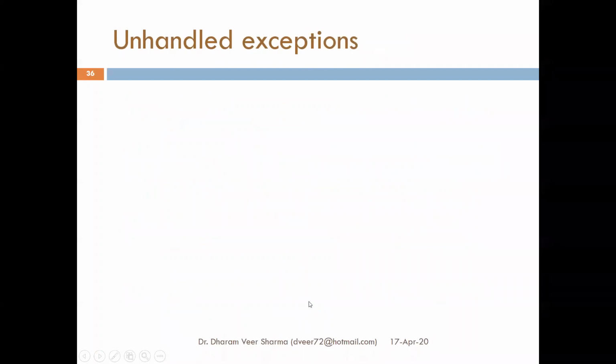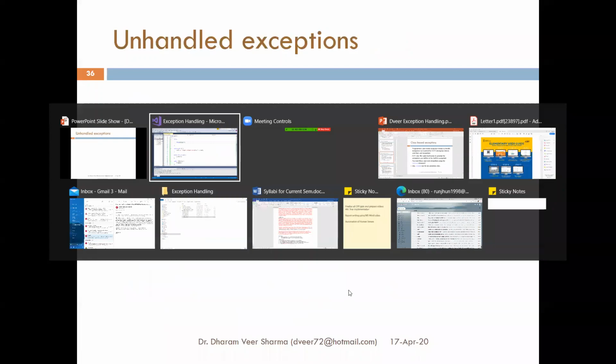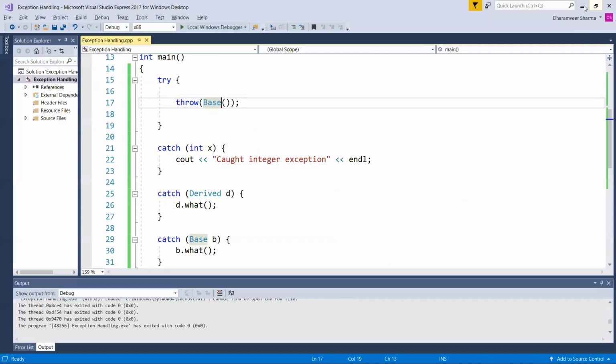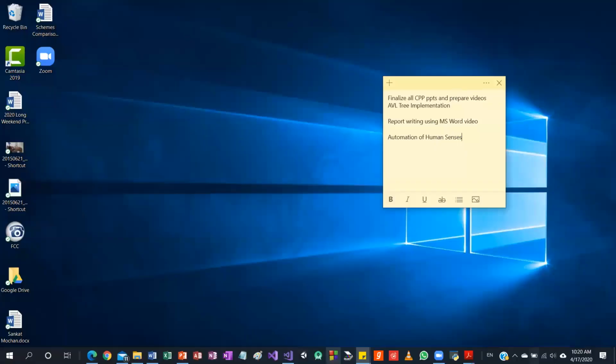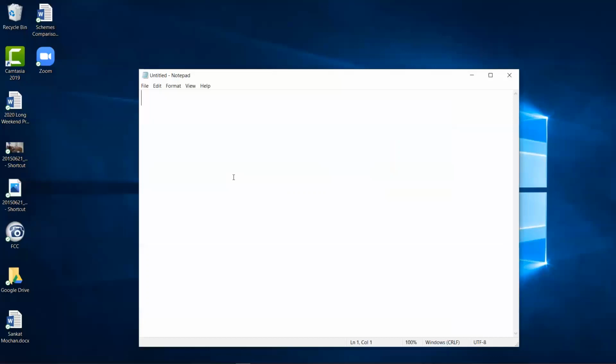So next is unhandled exception. Yesterday we had discussed something, I hope you remember that. There is a sequence of events fired. First is unexpected, then terminate, then abort. Unexpected will be fired when there is some unexpected event, something which you have not handled in the program.